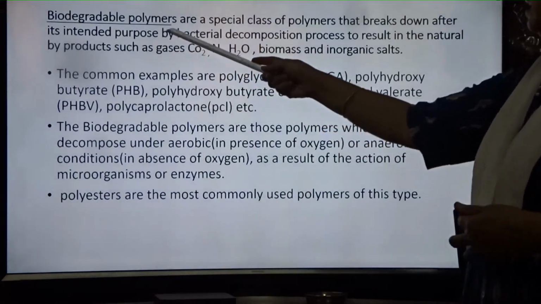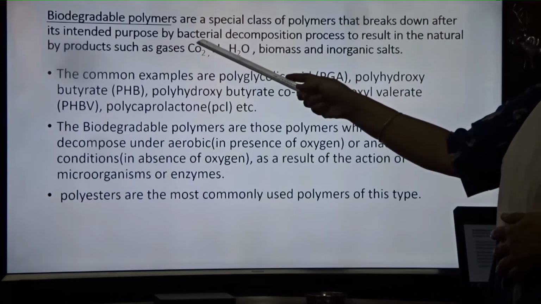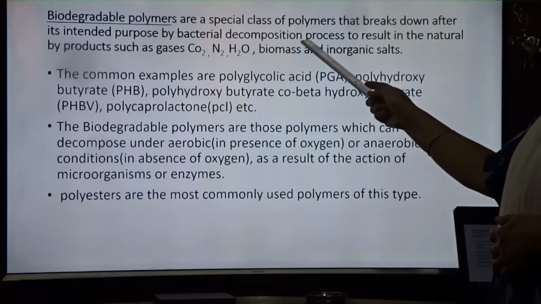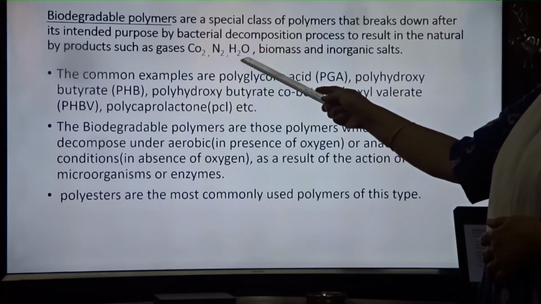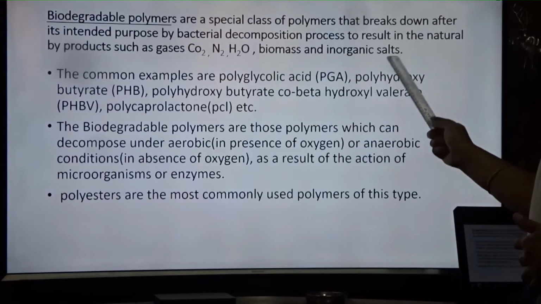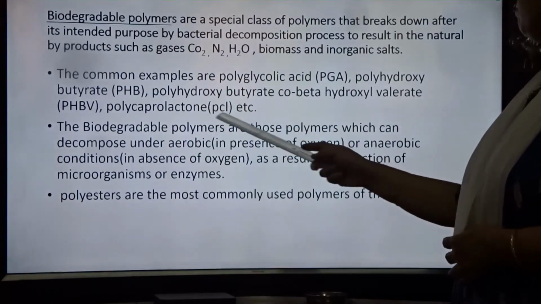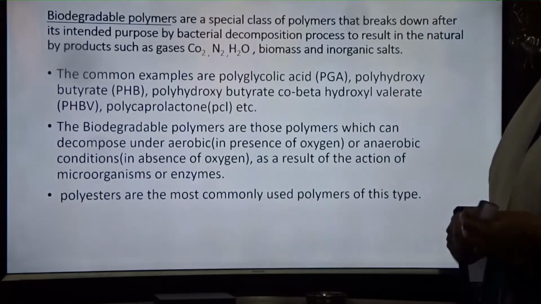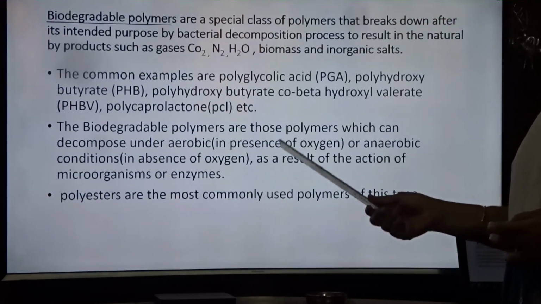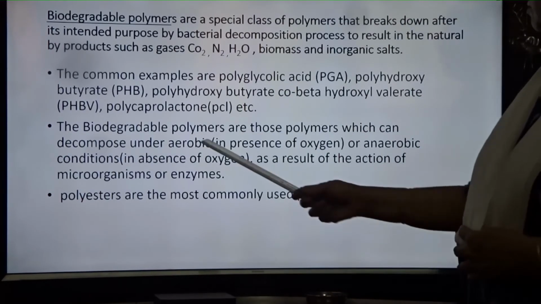So we can also say that biodegradable polymers are a special class of polymers that break down after their intended purpose by bacterial decomposition process to result in natural byproducts such as CO2, N2, H2O, biomass and inorganic solid. Common examples are PGA, PHB, PHBV and polycaprolactone, etc. The structures are also there. In the next slide we will see the structures of these polymers.